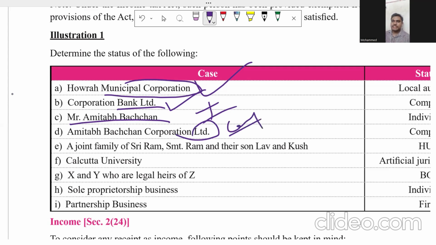Okay. Next one. Joint family of Sriram, Srimati Ram, and their sons Love and Kush. Joint family. When I say joint family, you have to remember HUF.